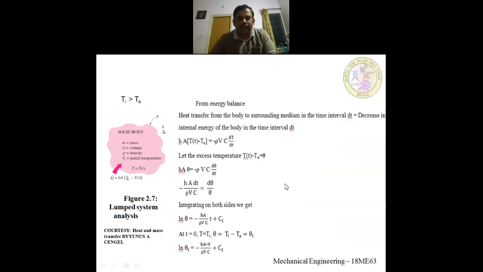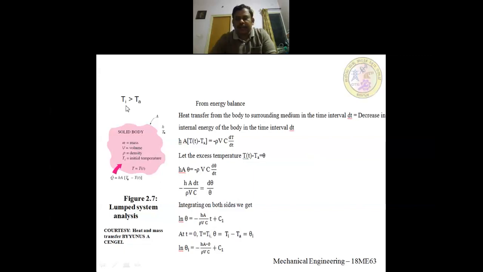So let us try to derive the temperature distribution in the lumped system analysis, as well as the heat transfer rate. Now let us consider a solid body of any shape, it may be an arbitrary shape. Let m be the mass of the body, V is the volume, rho is the density, c is the specific heat of this body, and k is the thermal conductivity of this solid body.